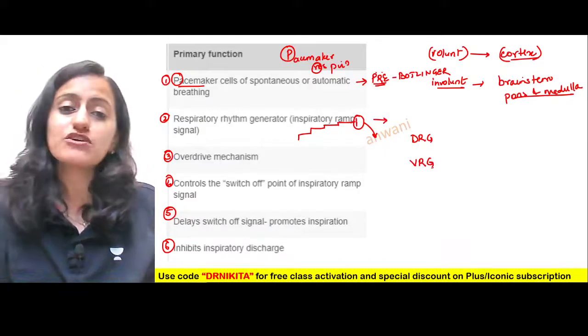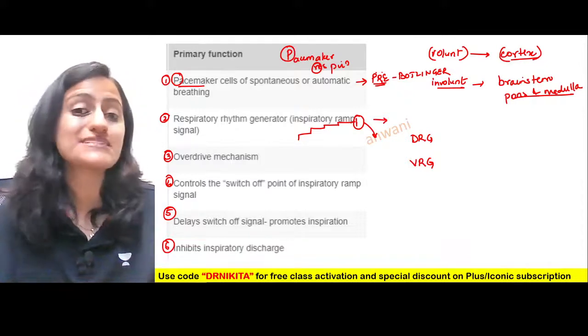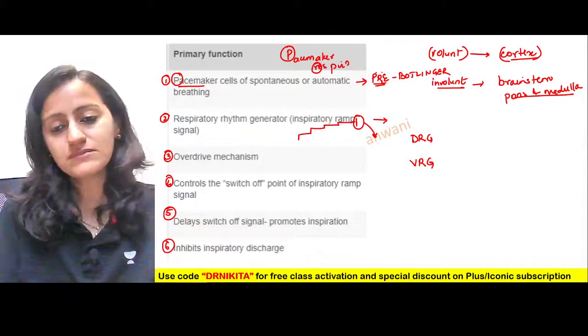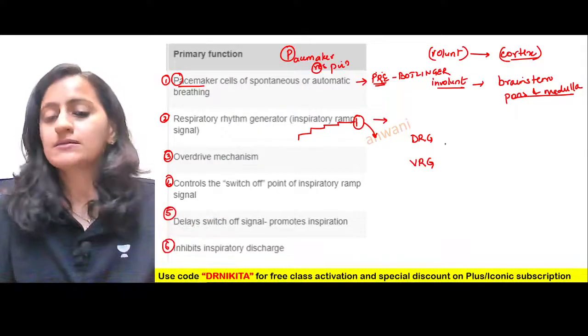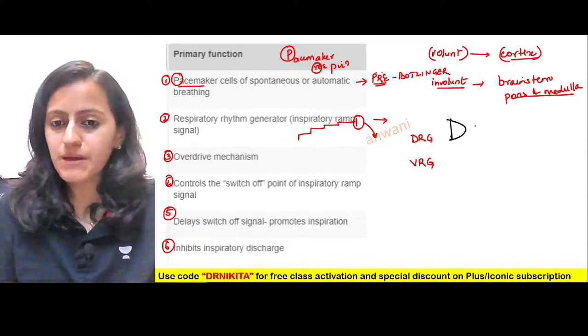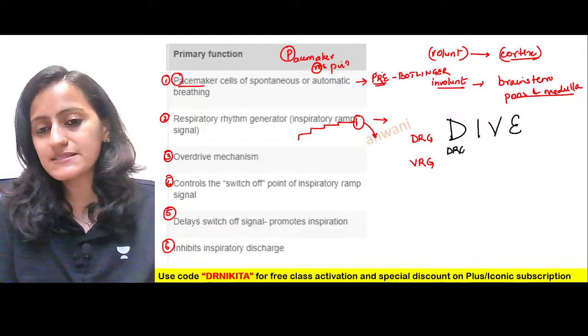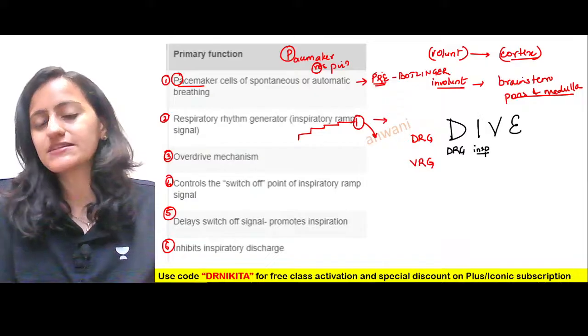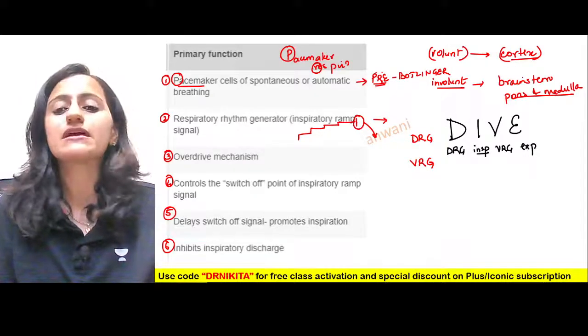What is the function of both of these? Which controls inspiration and which controls expiration? The trick to remember is remember dive. That means basically DRG is related to inspiration and VRG is related to expiration.